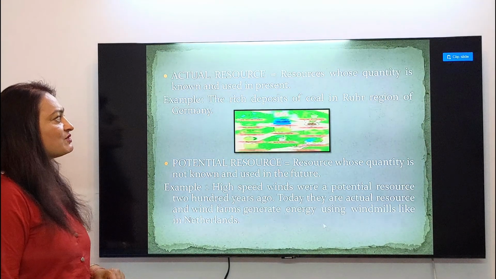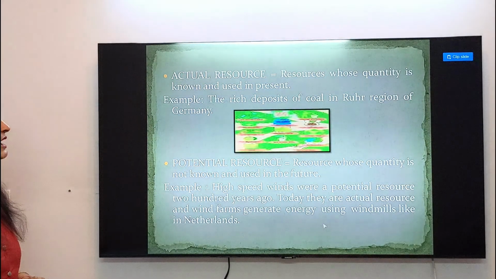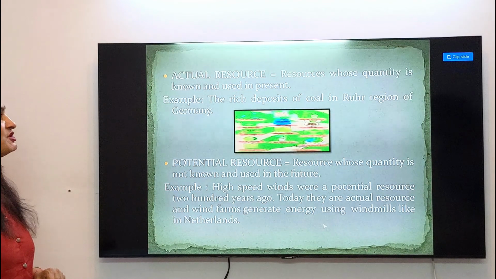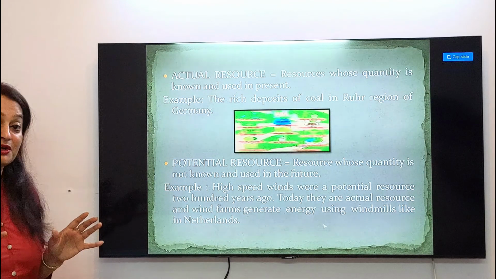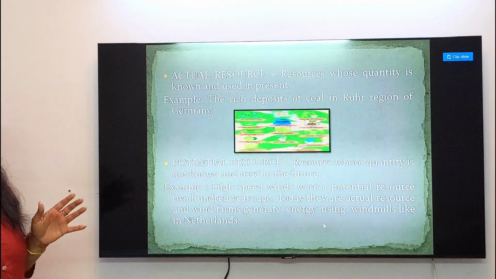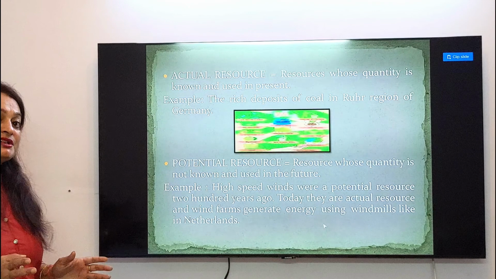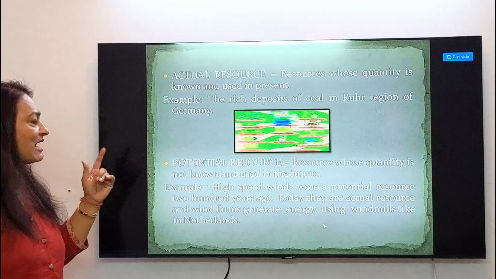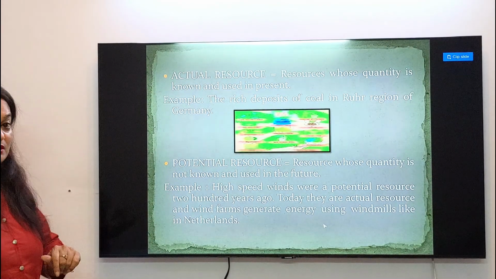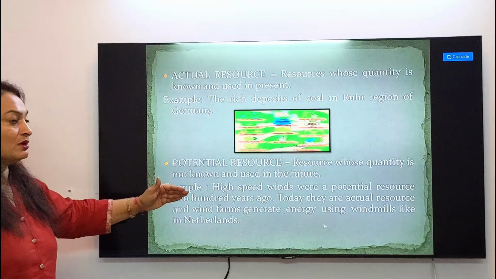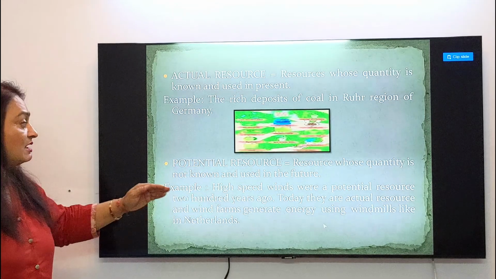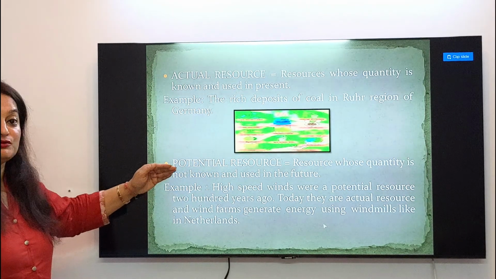Actual resource: resources whose quantity is known and used in present. The rich deposit of coal in Ruhr's region of Germany. At present, whatever quantity we know and are using, their quality and quantity has been mapped. So that is known as actual resource. But what are potential? As from the meaning it is very clear. Resources whose quantity is not known and used in the future. It has been kept for the future use.